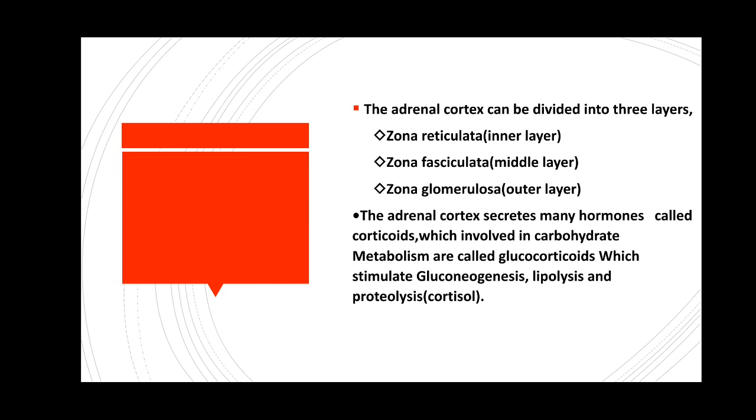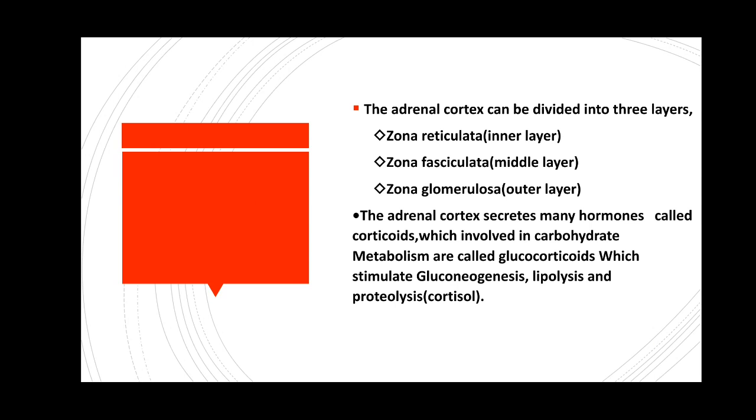The adrenal cortex secretes many hormones called corticoids. Those involved in carbohydrate metabolism are called glucocorticoids, and they stimulate gluconeogenesis, lipolysis and proteolysis.